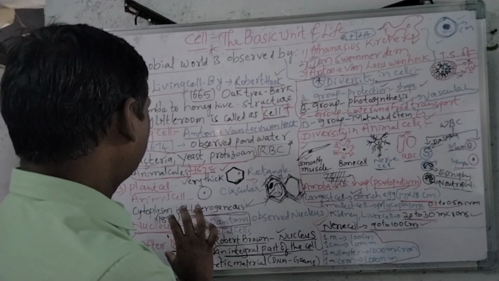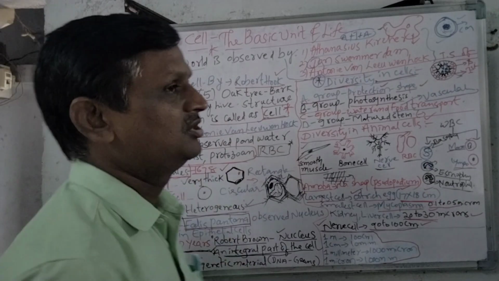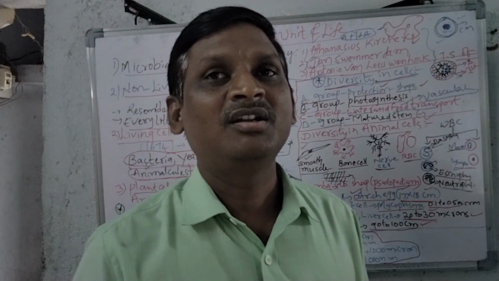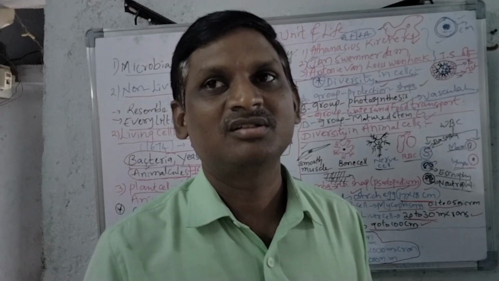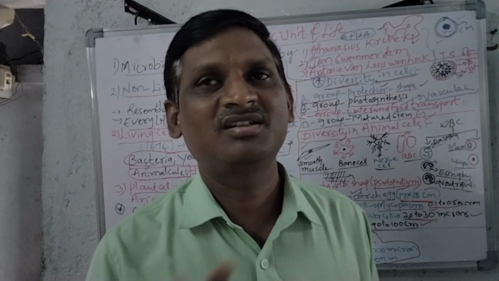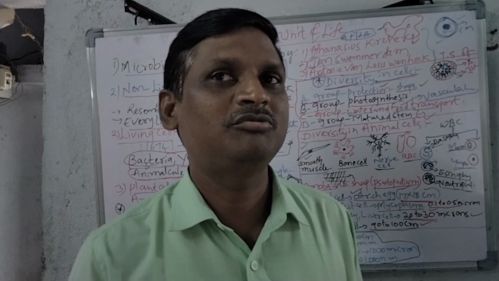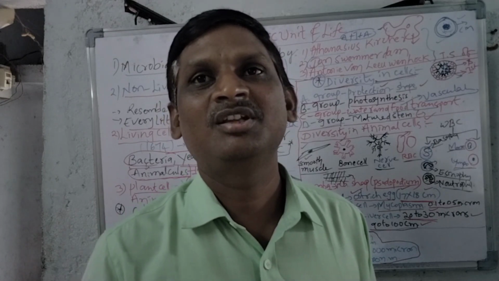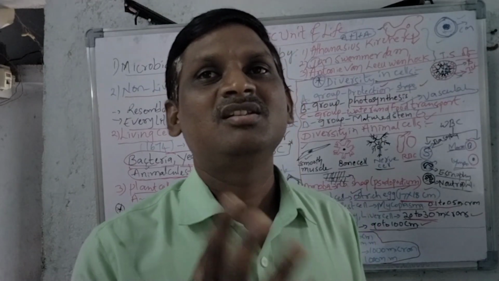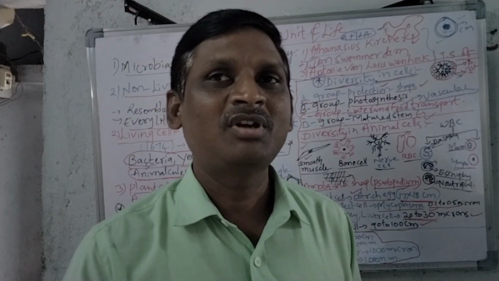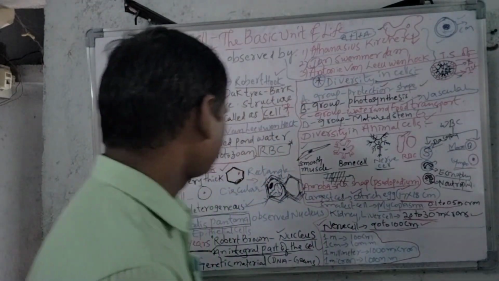And next one, the living organisms he discovered under the water are bacteria, protozoan, yeast. Yeast is a single celled fungi. Bacteria we know that. And next one, protozoan. Proto means first, zoa means animal. So protozoan, bacteria, yeast cells were discovered by Antony van Leeuwenhoek, and also he observed the RBC.